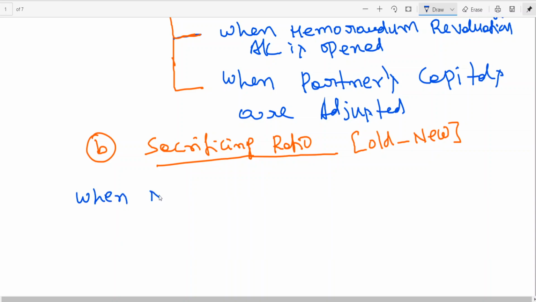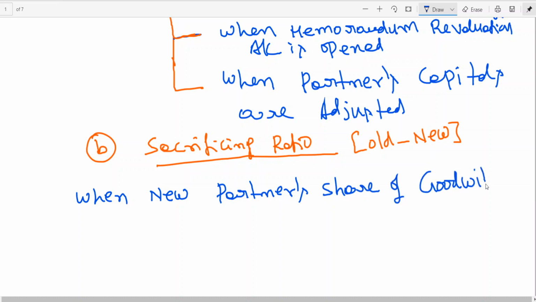When the new partner's share of goodwill is adjusted to the old partners' capital accounts.